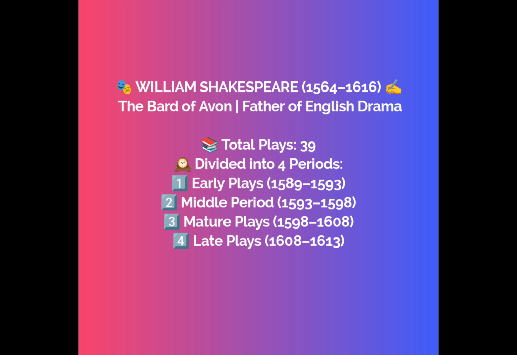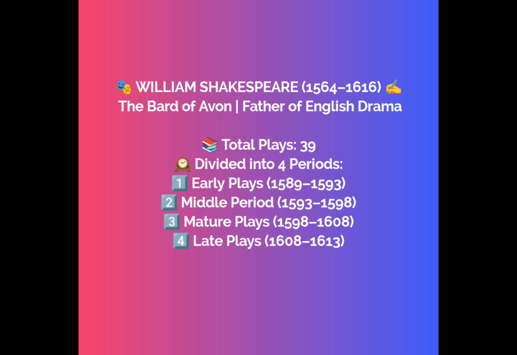Then come plays from 1593 to 1598, in which he wrote 9 plays: King John, Love's Labour's Lost, Romeo and Juliet, A Midsummer Night's Dream, The Merchant of Venice, King Richard II, King Henry IV Part 1, King Henry IV Part 2, and The Merry Wives of Windsor.